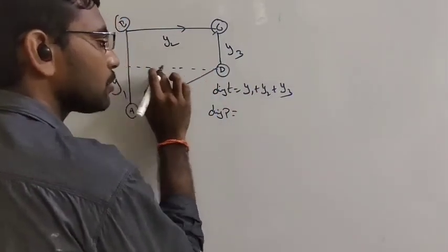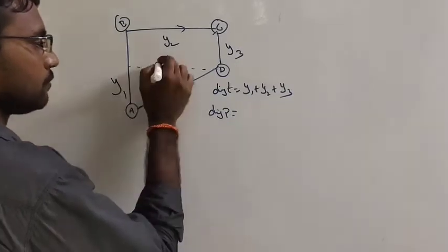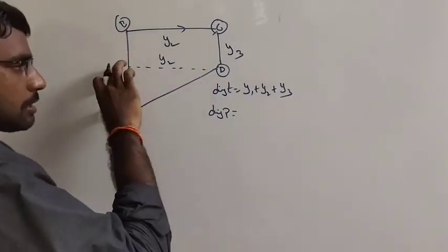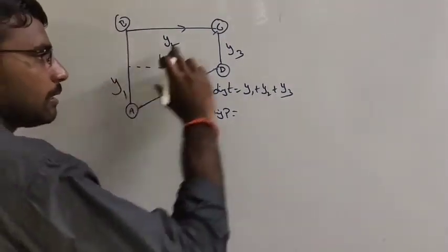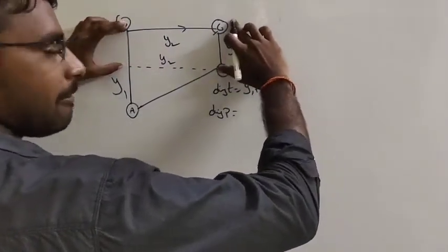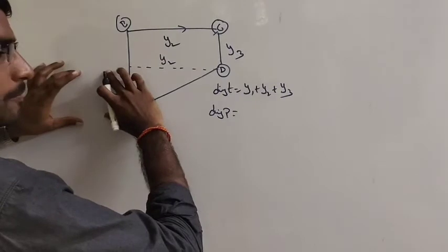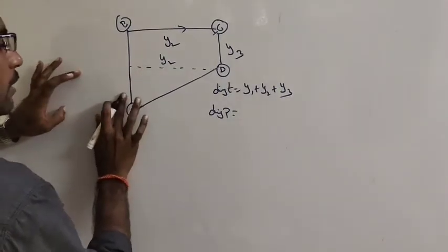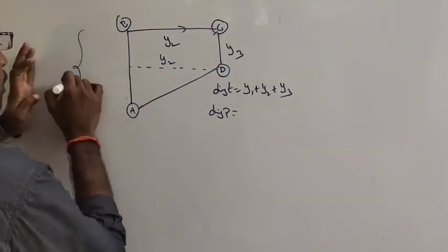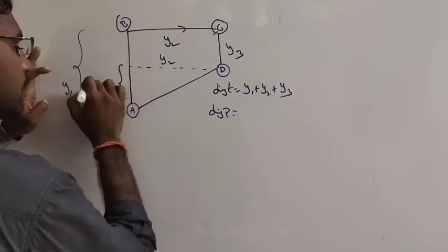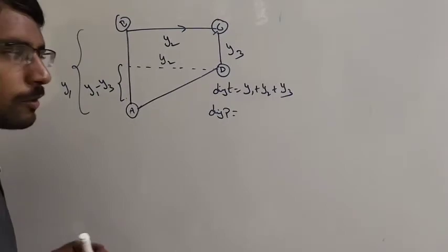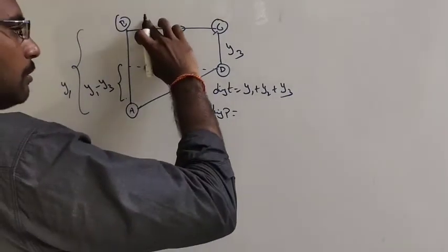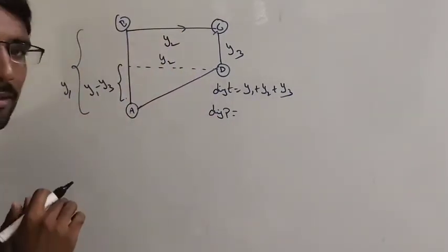What about this one? This total horizontal distance is y2. What about this distance? Don't know. Total is y1, and this parallel part is y3. So from here to here is y1 minus y3. Total is y1 now, and if we remove this, then it will be y1 minus y3.